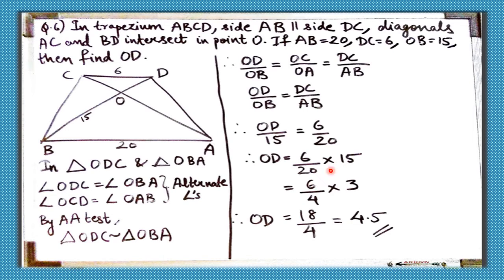Now 20 and 15 I can divide by 5. So 5 4s are 20, 5 3s are 15. So 6 by 4 into 3. 6 3s are 18. 18 cannot be divided perfectly by 4, so we'll get the answer in decimals. 4 4s are 16. Then 2 remainder. We put a decimal point. Then 20. With that we can add 0 to the right side. So 4 5s are 20. So 4.5. That is a very simple calculation that you guys can do. Okay, simple. Now let's see the next question.